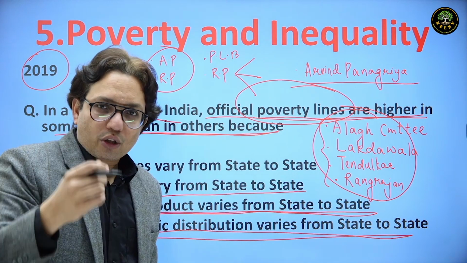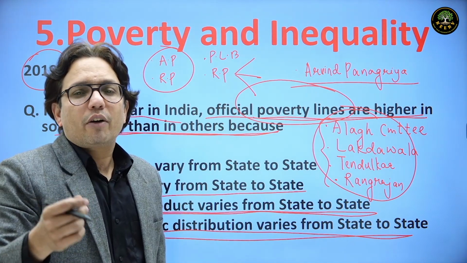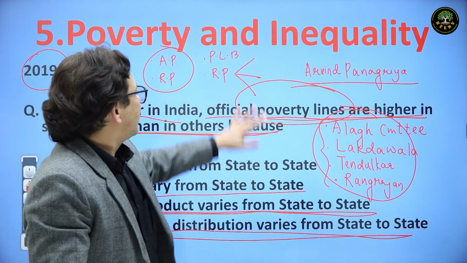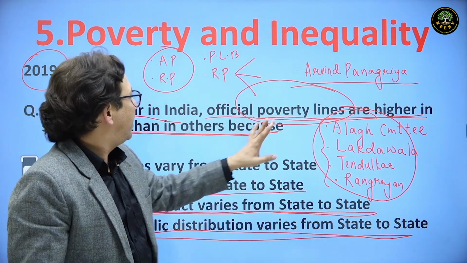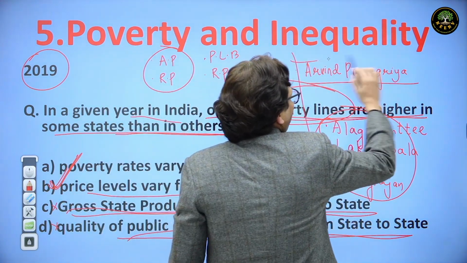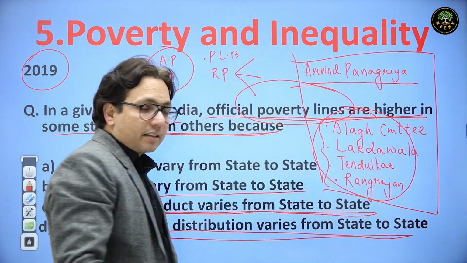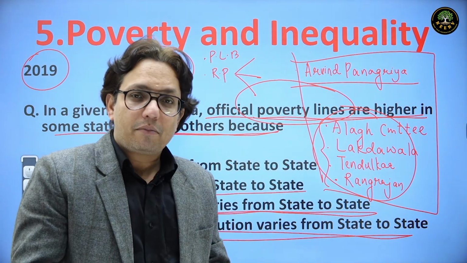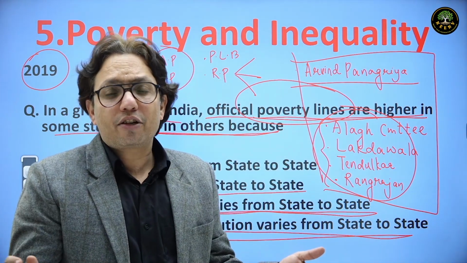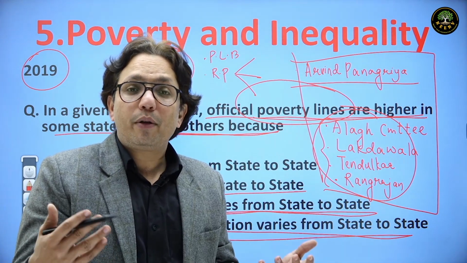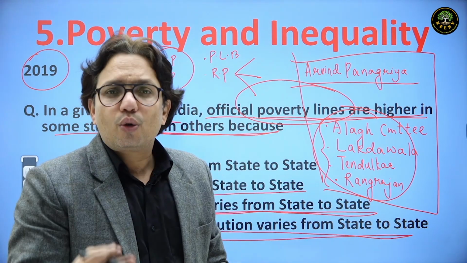So after going through this question, you can go to whatever notes, whatever reference book you are studying, and you should go through these concepts: poverty line basket, reference period, types of poverty, and you should also go through the recommendations of these committees. Yes, these committees haven't been asked in the prelims exam and in the mains exam, but somehow the recommendations may come in future. So these recommendations may be used in your mains answer. Just go through them at least.